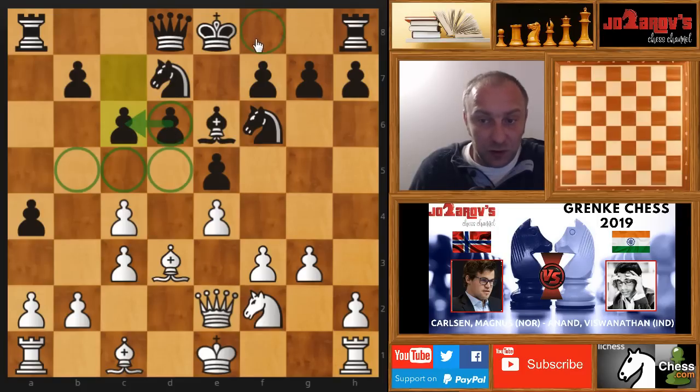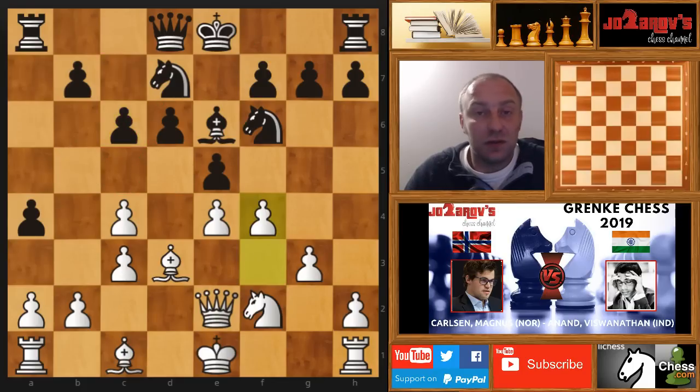Sometimes we can maybe protect this d6 with bishop on e7, of course, or bishop on f8. Here we don't have any more the dark square bishop, and here I think white is simply better, because this will be really a problem for Viswanathan Anand in the continuation of the game. And here Magnus, of course, immediately sees this weakness and plays the move f4. He wants to really now open the position, because if we crack the position here around e5 and d6,